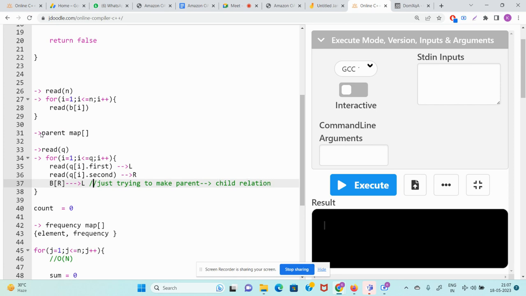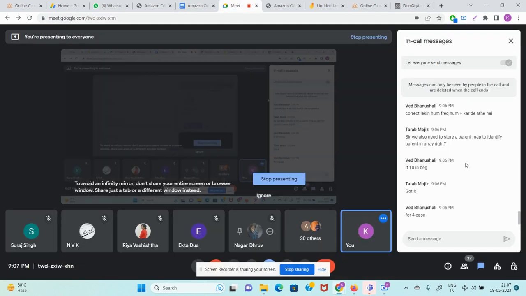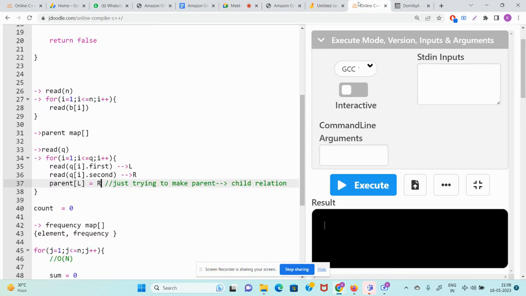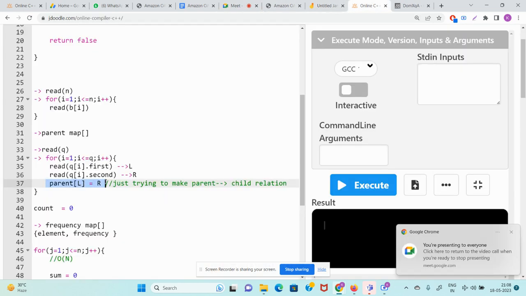Okay, don't worry. So guys, what will be the parent of L? Parent of L is what? R. Guys, I'm just trying to store the parent of every element. Is line number 37 clear to everyone? Start writing yes in the chat. Ved and everyone, is the parent part clear? Everyone write yes. See, this basic thing everyone understands. It's just storing the parent, nothing big. Okay, good, enjoyed it.